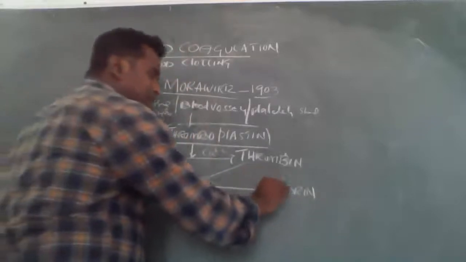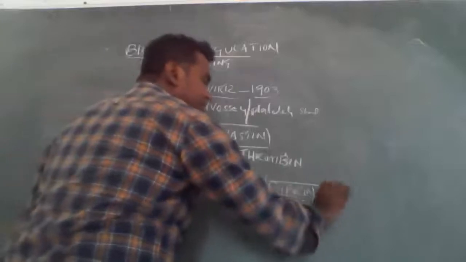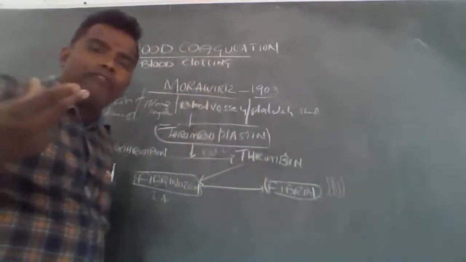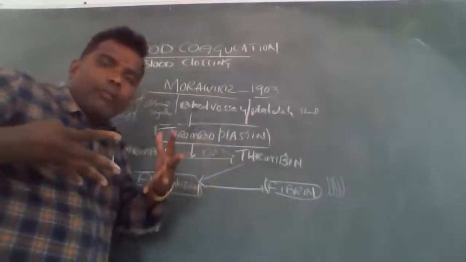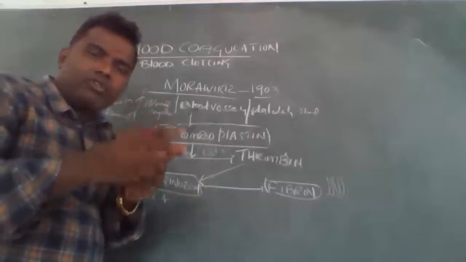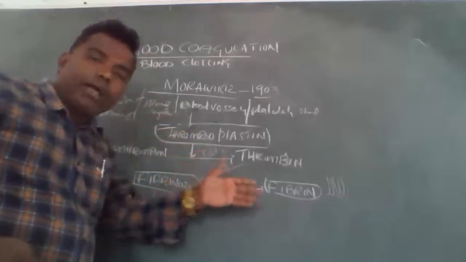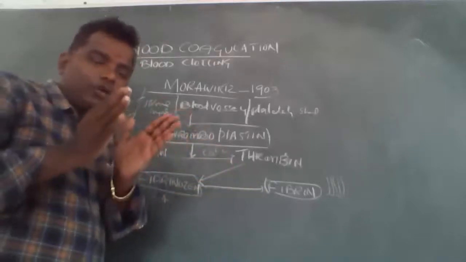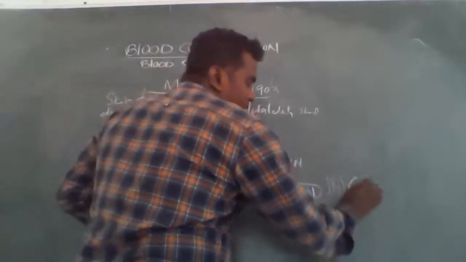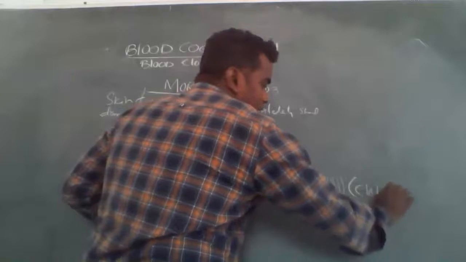So this fibrin, a group of fibrin, is nothing but fibers. Fiber threads are formed. A group of fiber threads is formed by the formation of one, two, three fibrin threads, and the group of fibrin threads forms a clot.